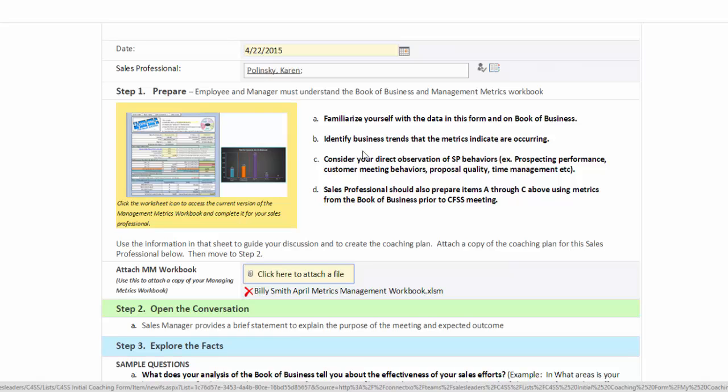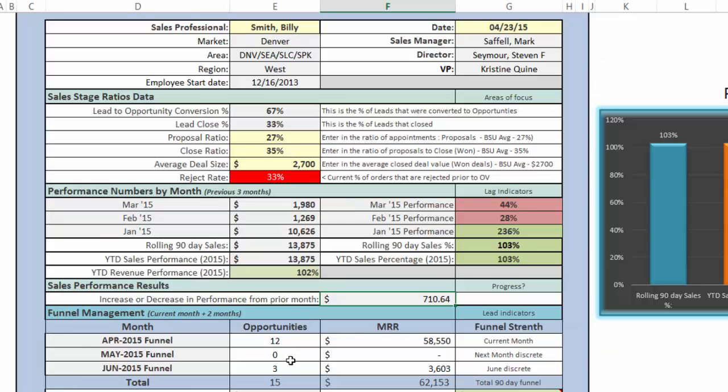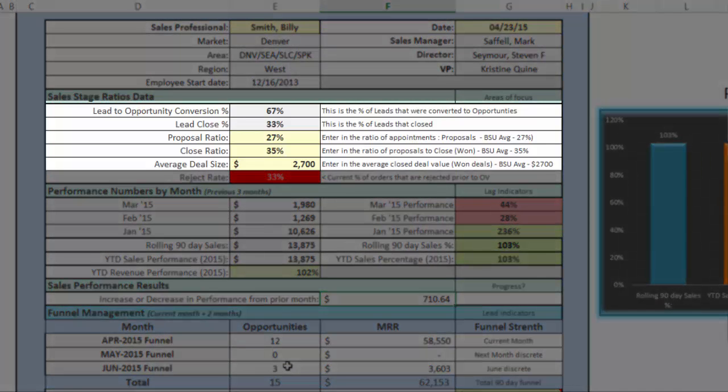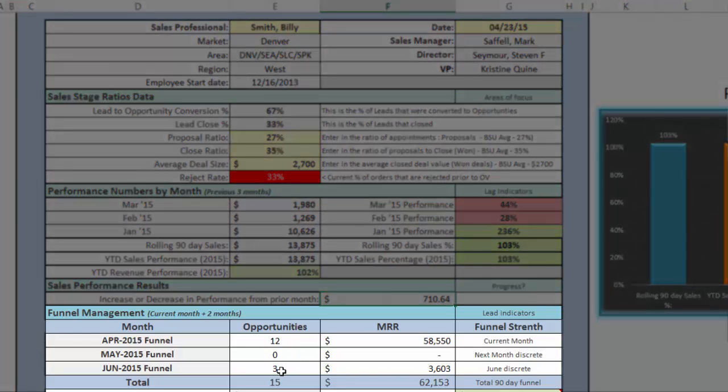So the goal now is to take this and create a coaching plan for this person. So for Billy Smith, when we look at the data around Billy Smith, what does it show us? It shows us that he's converting about 1/4 of his appointments into proposals and closing about 1/3 of those. Also, he has a good funnel close-up, not much long-term funnel, so it really needs overall funnel development. He has had very sporadic sales, so he needs much more consistent.